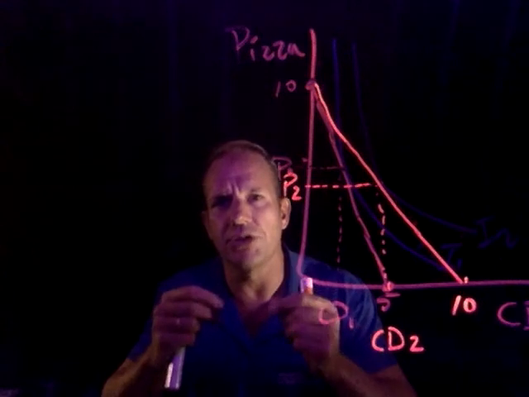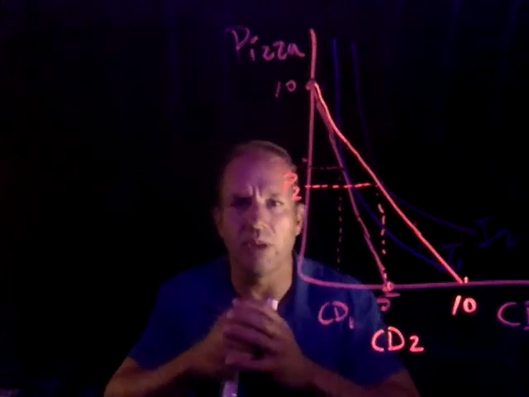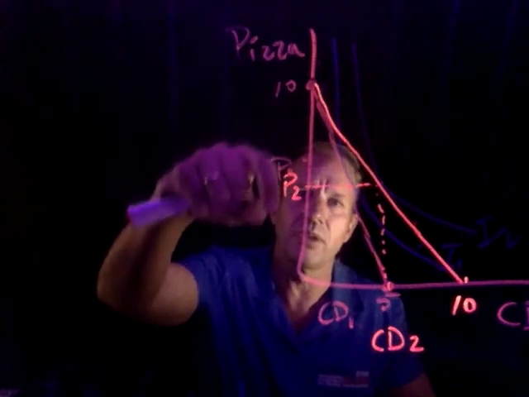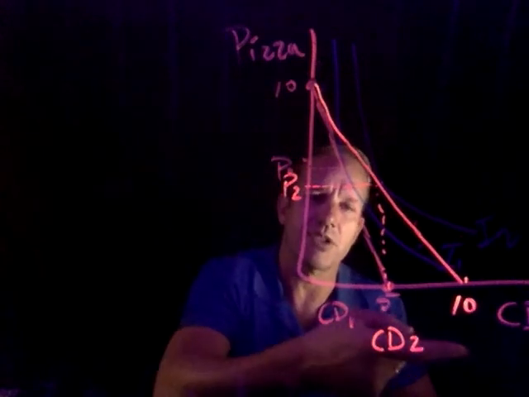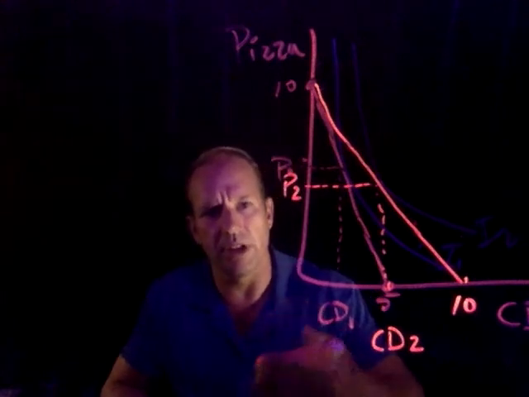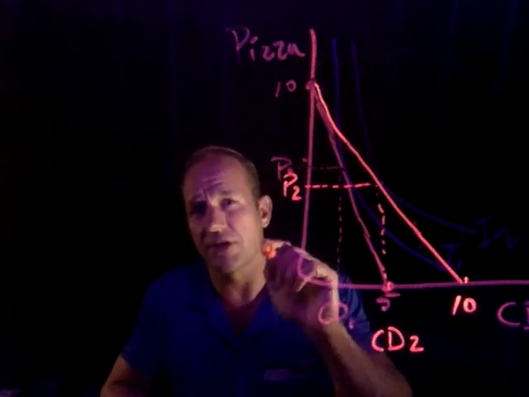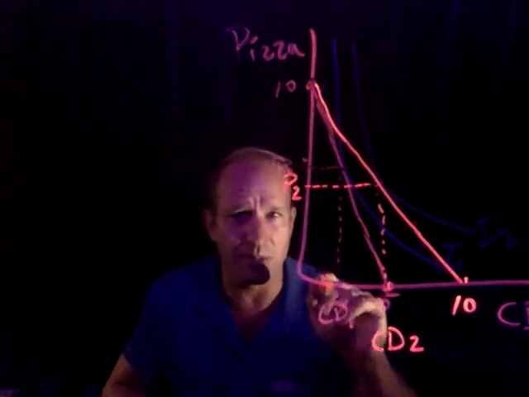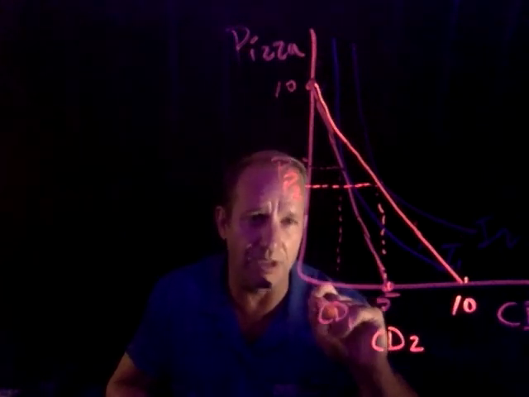The substitution effect was dominant the way I sketched this because I reduced my consumption of pizza and increased my consumption of CDs. So my CD consumption going up and my pizza consumption, especially my pizza consumption going down, shows me that the substitution effect here was dominant.